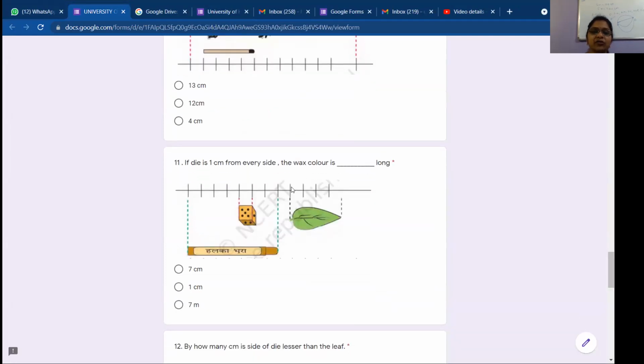Can you see here a die? Rolling die. Can you see a die here? Yes or no, Ishan?